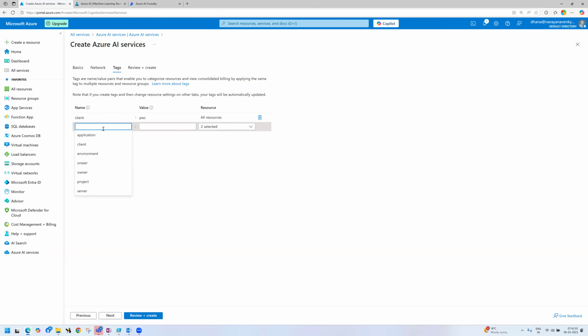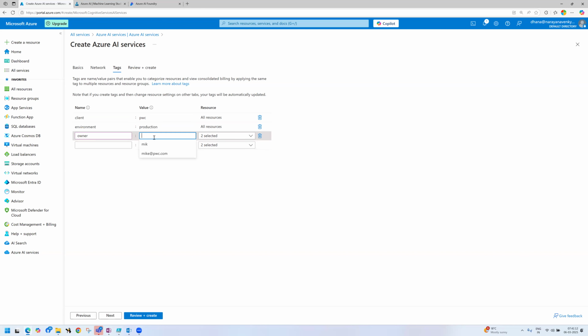Now I am giving environment. We are just providing the labeling for the service, that is production. Next, who is the owner of this project? I can say mike@pwc.com. So these are the labeling.